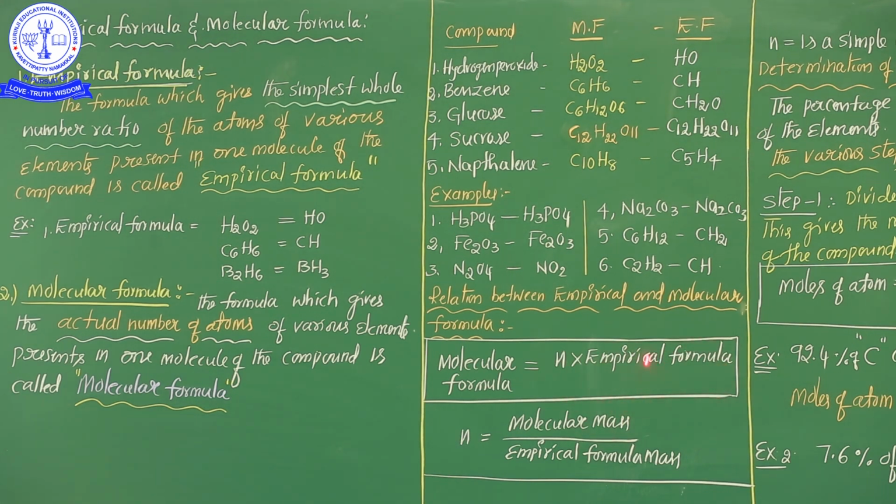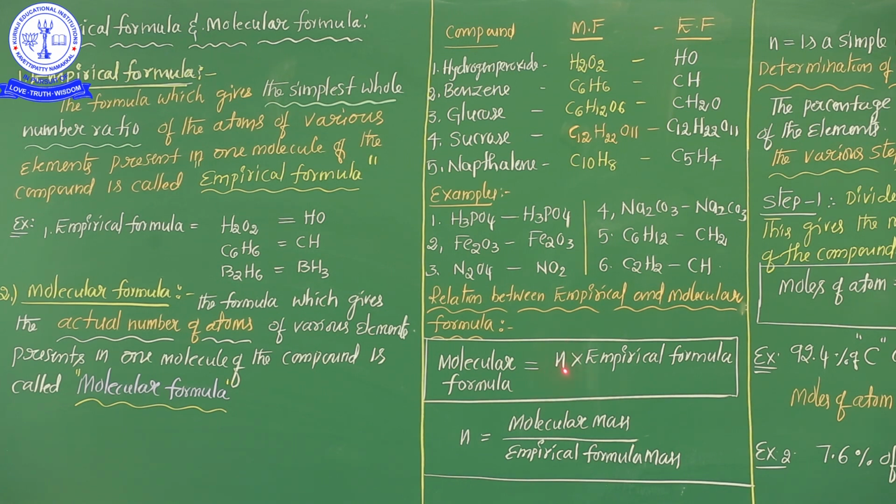For example, in the acetylene point of view, CH is the empirical formula, but from the molecular formula point of view, n value is 2. So you substitute the value 2 in this empirical formula, and you can easily get the molecular formula of the given acetylene compound. It's clear, my dear students. So once again see carefully, the molecular formula is equal to n into the empirical formula.